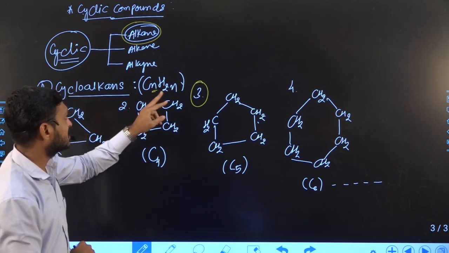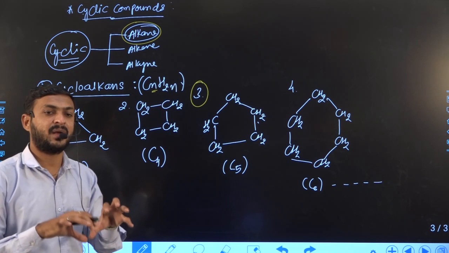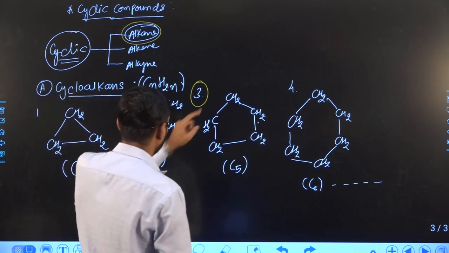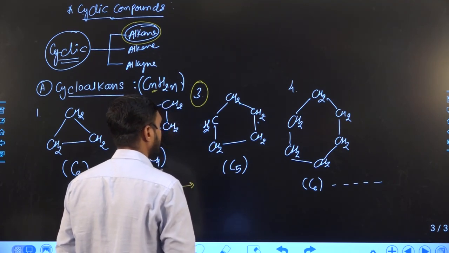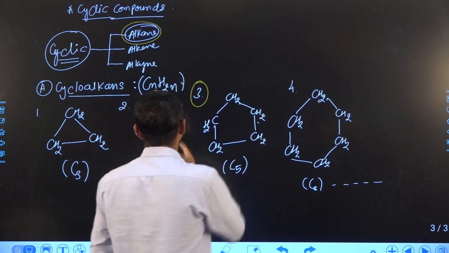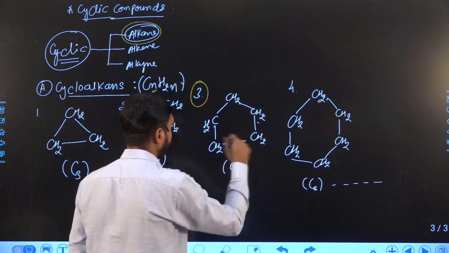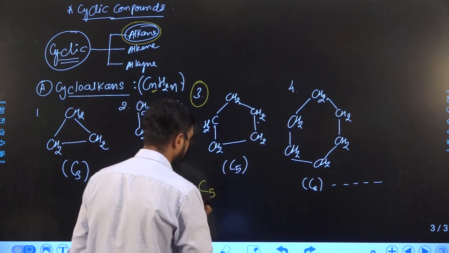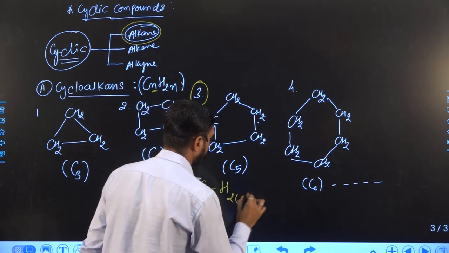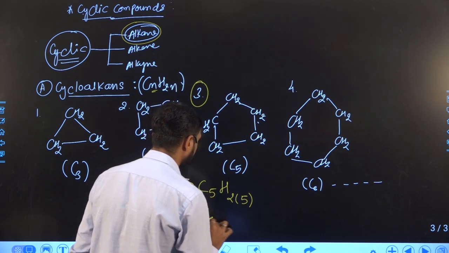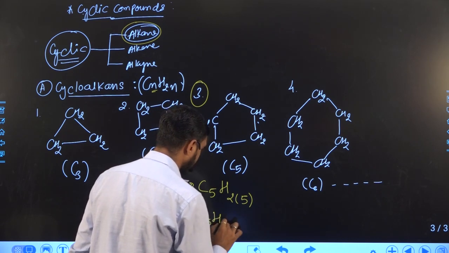For cycloalkane, the general formula is CnH2n, where n is the total number of carbon atoms. Suppose we take the 5-carbon ring and apply this formula to check whether it follows. The total number of carbons in this ring is 5, so n is equal to 5, and the formula becomes C5H10.